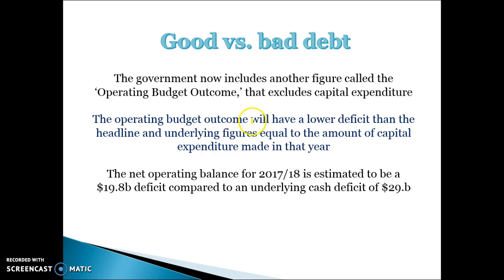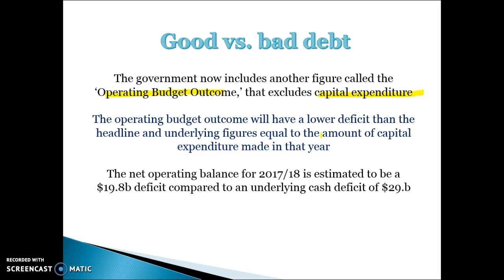The government now includes another figure called the operating budget outcome, which basically excludes all capital expenditure. So the idea of the operating budget outcome is it includes all revenue minus all current and transfer expenditure. It takes away the amount of capital expenditure to give us a better indication of whether we're overspending on